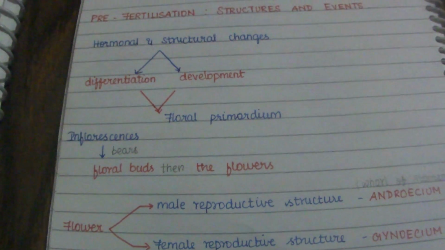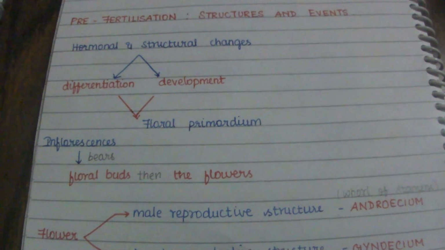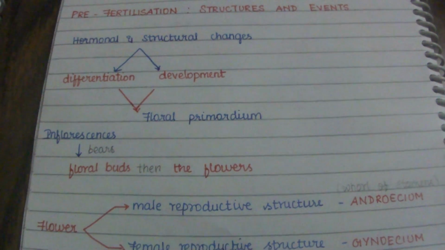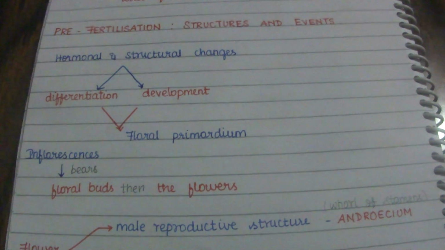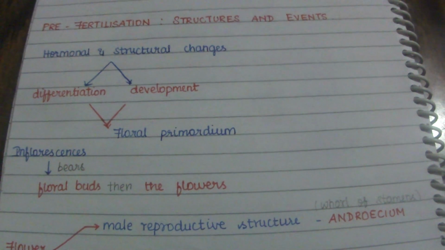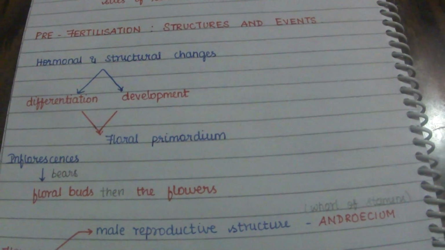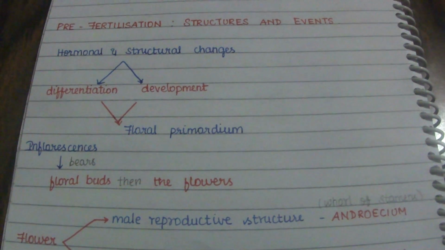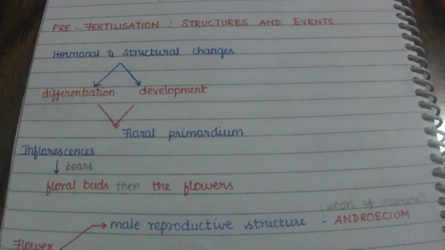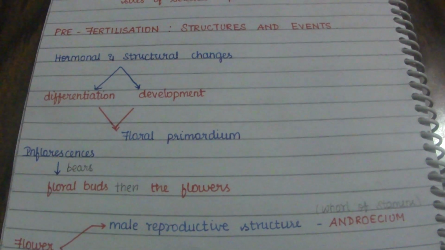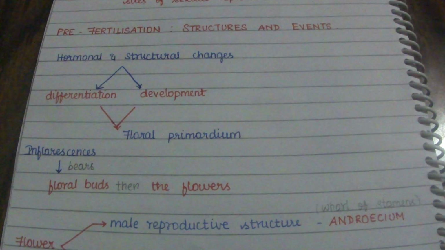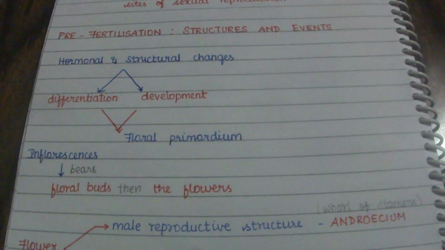So what is pre-fertilization? Here is the introductory part of pre-fertilization. When the actual flower is seen on a plant, before the flowering of the plant itself, the decision has to be taken by the plant that it is going to flower. So the decision taking is before the flowering of the plant.